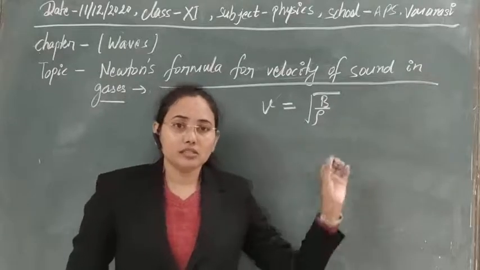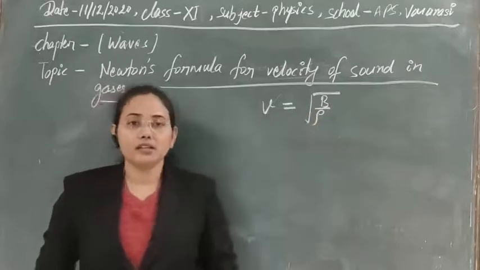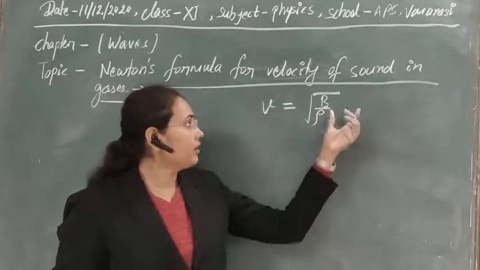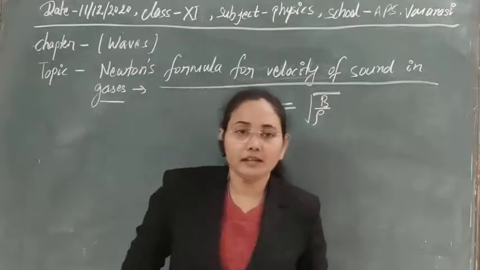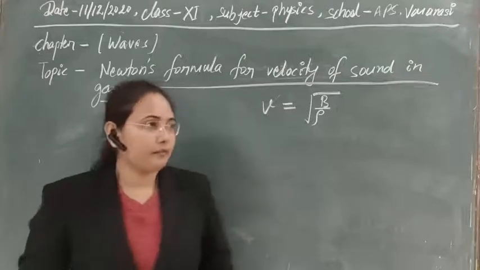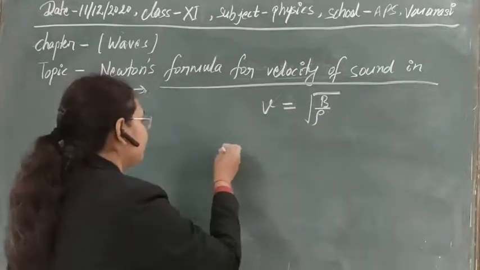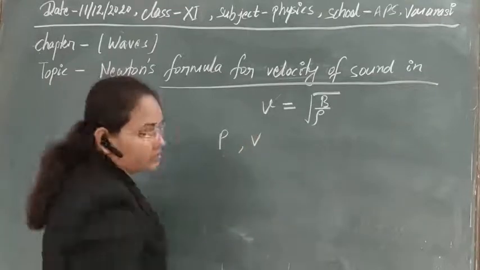So these two things we have, and how can we calculate velocity with the help of that? First of all, he calculated the value of bulk modulus for air, or for the gas in which sound is propagating. Suppose that P is the initial pressure and V is the initial volume.